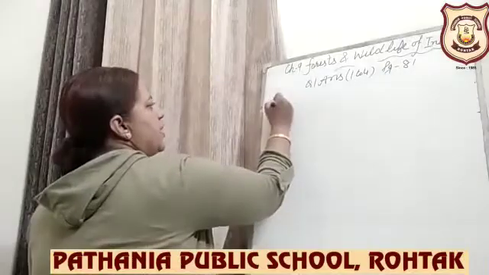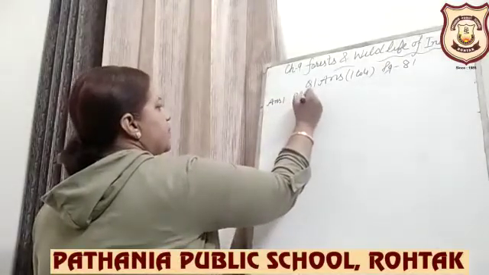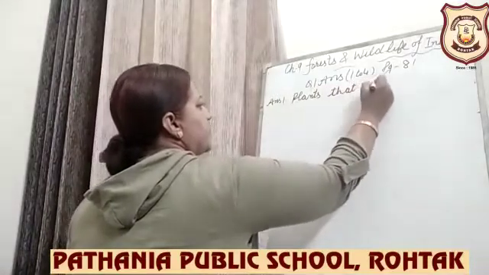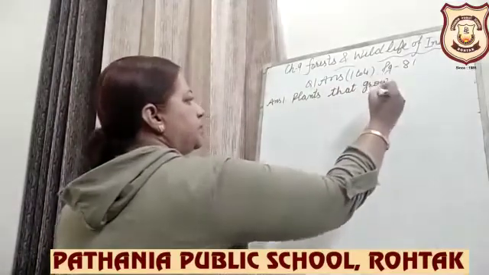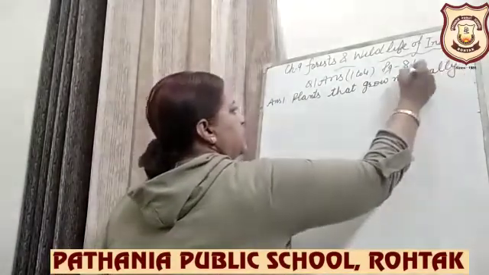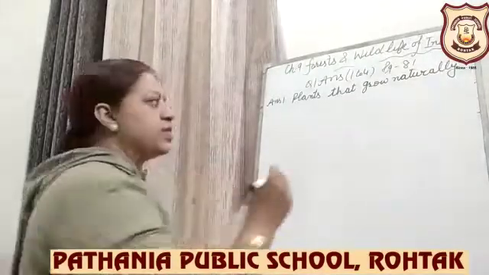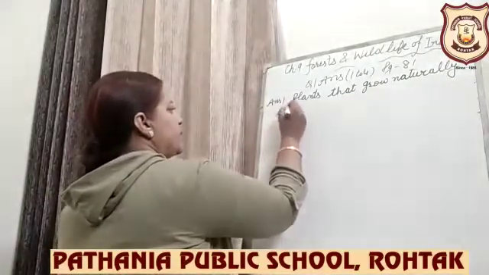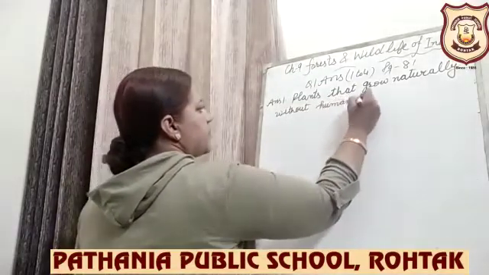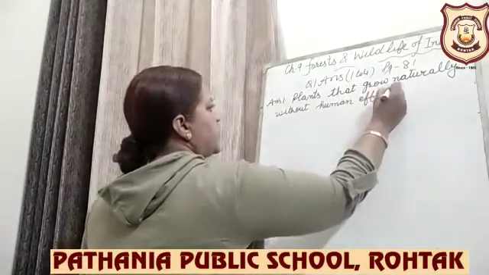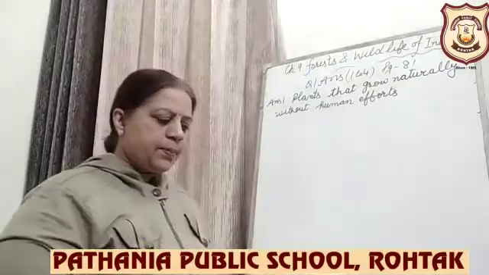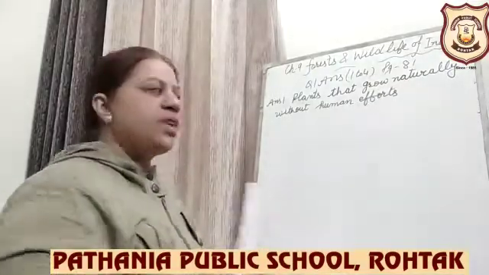Answer number 1, you have to write plants that grow naturally without human efforts are called natural vegetation.